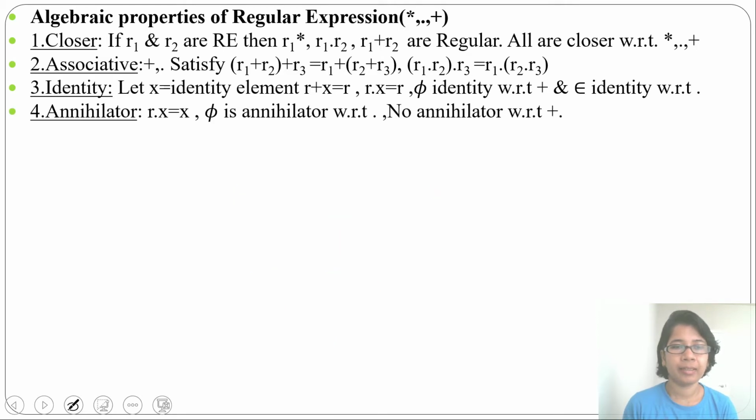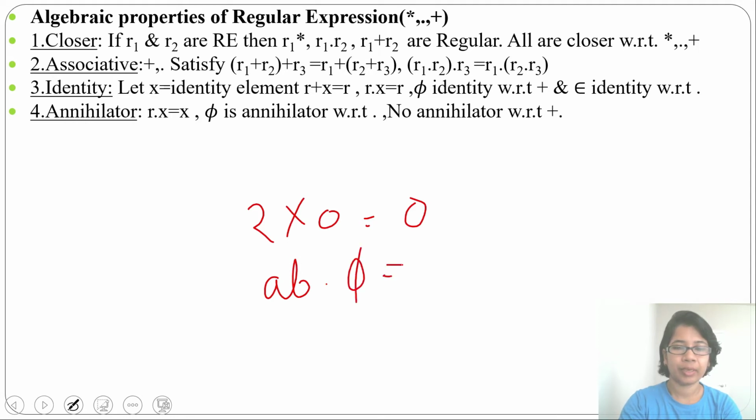Next is annihilator. R concat with x equal to x, then we will say x is the annihilator. Like suppose anything multiplied with 0. Suppose you want to multiply 2 with 0, you will get 0. Here also anything concat with phi. Like suppose AB concat with phi, you will get phi. No annihilator is present for plus or union. Only for concatenation an annihilator is present, that is phi.